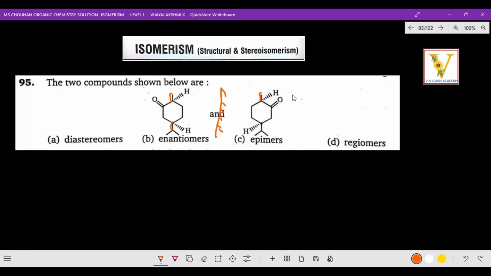POS and COS are absent, since there are two chiral centers. Here the O double bond is on this side, and here the double bond is on the other side, just opposite, so non-superimposable mirror images. POS, COS absent, so optically active. These are all points belonging to enantiomers. So option B is the correct option for this question. Come on, let's go to the next question.